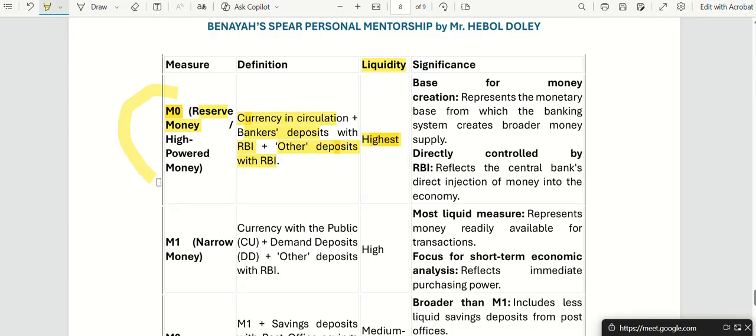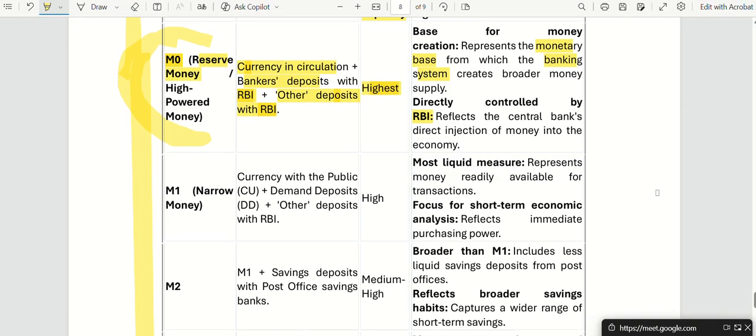This is where money supply begins, with RBI. So this is the monetary base from which the banking system creates money supply. M0 is the base. This is directly controlled by RBI, so that if there is any problem in the banking system, RBI comes and helps.